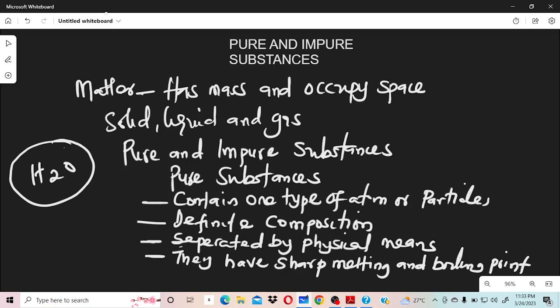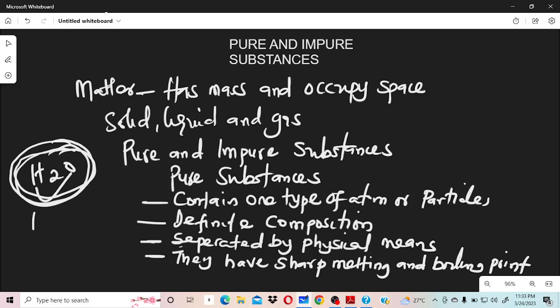Number 1, we said it contains one type of atom or particles. Okay, does water contain one type of atom or particles? Definitely yes. Why am I saying that? If you look at water now, you say you have 1 molecule of water. The reason is because all the particles here are particles of water.